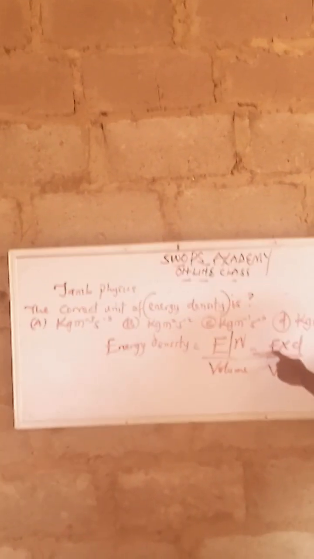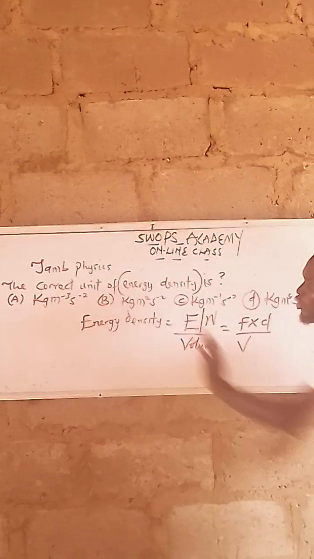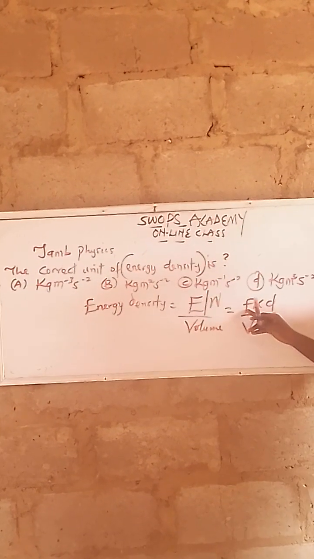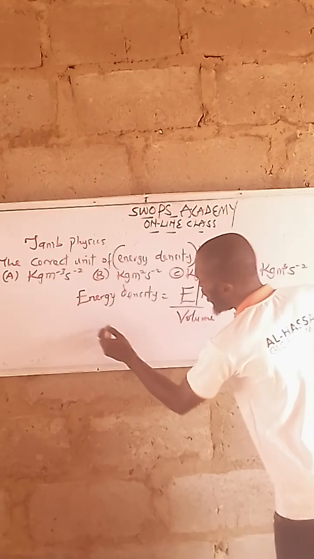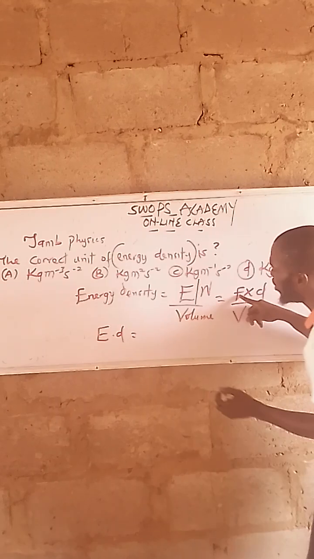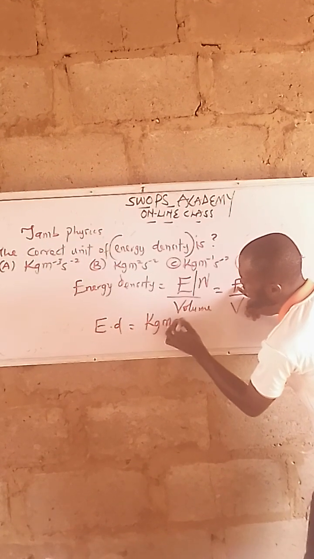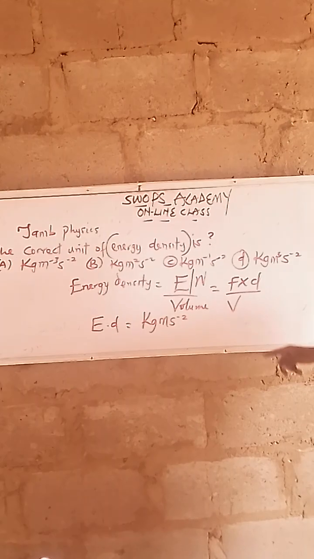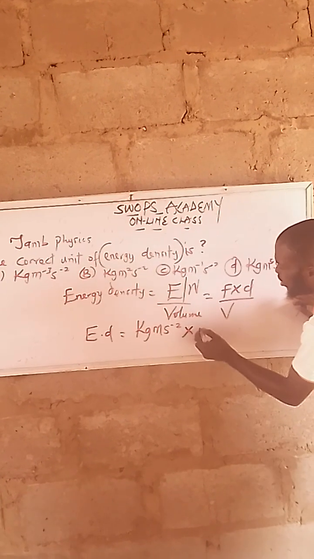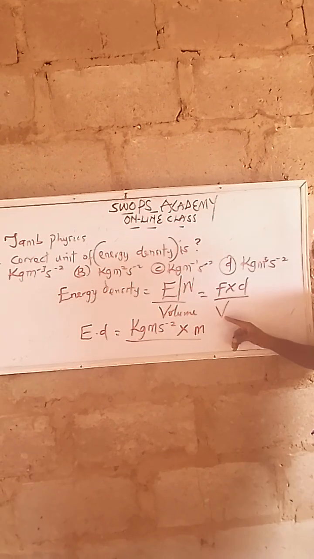The unit for force is what? We don't have Newton here. We have kilograms here. So I'll work towards using kilogram for the unit of force. Are we together? That means E upon D now will be what? Force is kilogram meter per second square. You know how to get this from mass times acceleration. Times D, where D is distance, which is meter, all upon volume. What is the SI unit for volume?